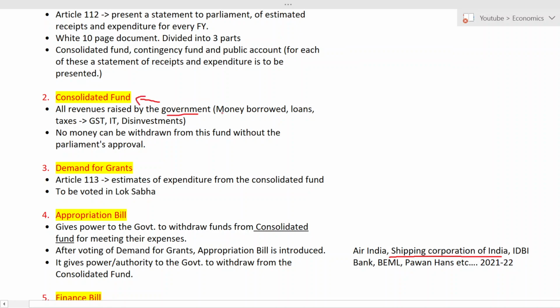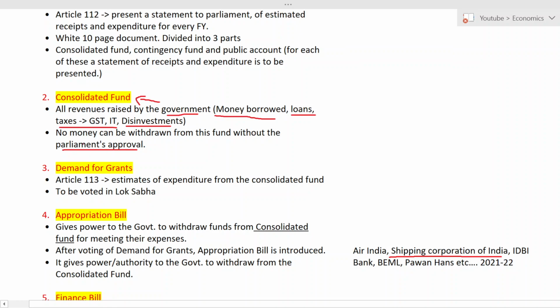This can be money borrowed from people, loans, taxes like GST and income tax, and disinvestment also. And no one can withdraw the amount deposited in this consolidated fund without parliament approval.